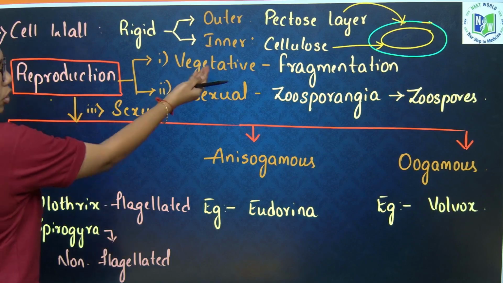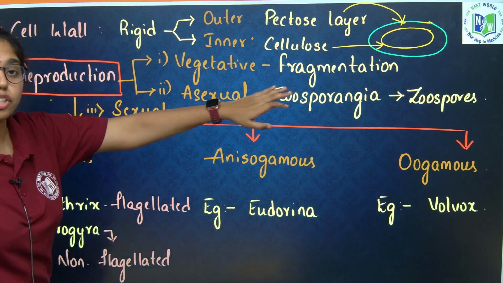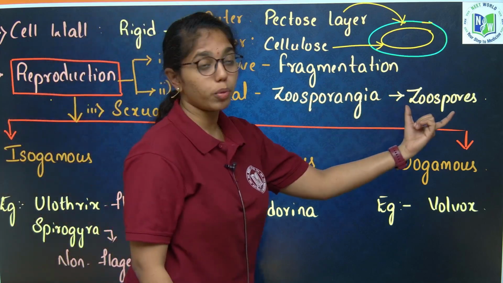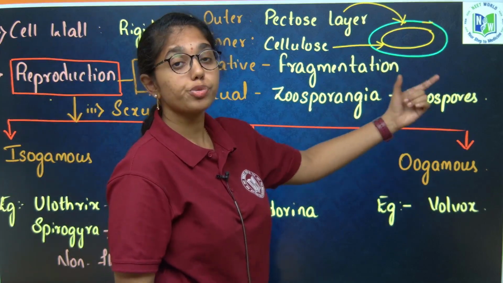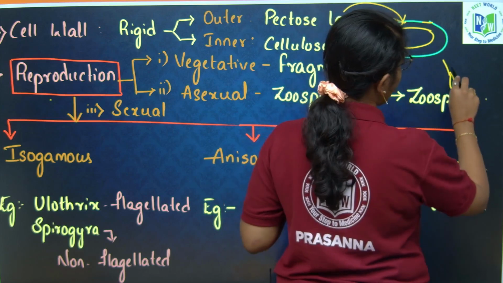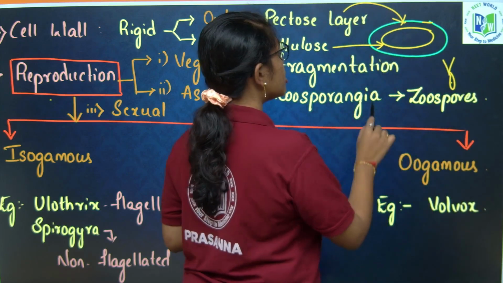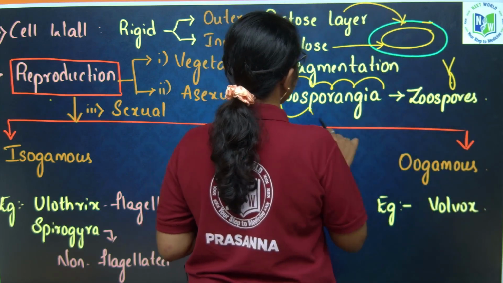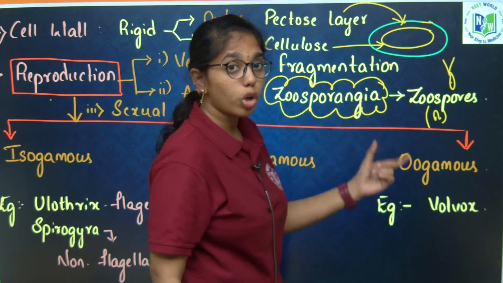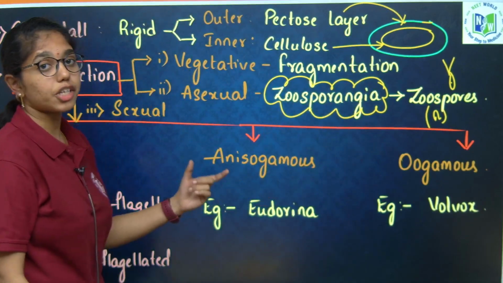Reproduction: the vegetative mode of reproduction is purely fragmentation. Asexual reproduction is through zoospores. What is the asexual spore of the members of Chlorophyceae can be asked. It is the zoospore, and zoospores are motile spores released from zoosporangia. Zoospores are haploid motile asexual spores.